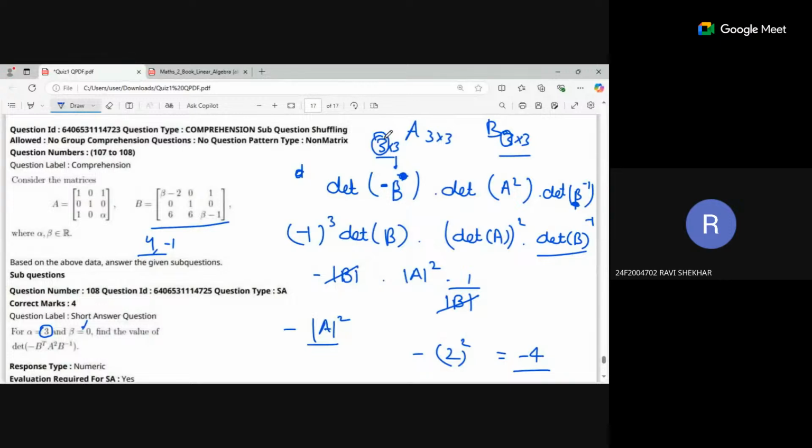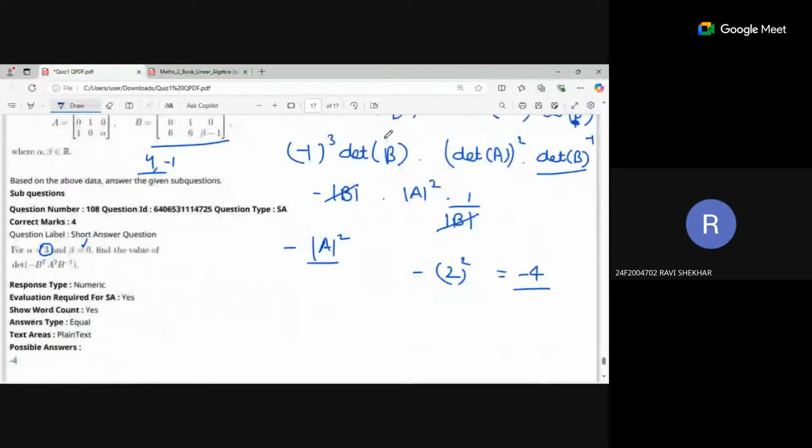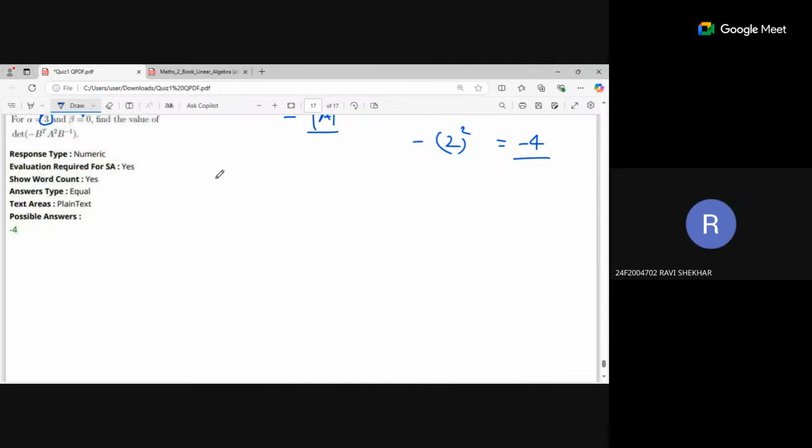So I am writing minus B raised to t, as both, -1 raised to 3 multiplied by B raised to t. That's what I am writing. It's equivalent. Listen, both are equal. If you're multiplying -1 to B, it is also equal to -B.